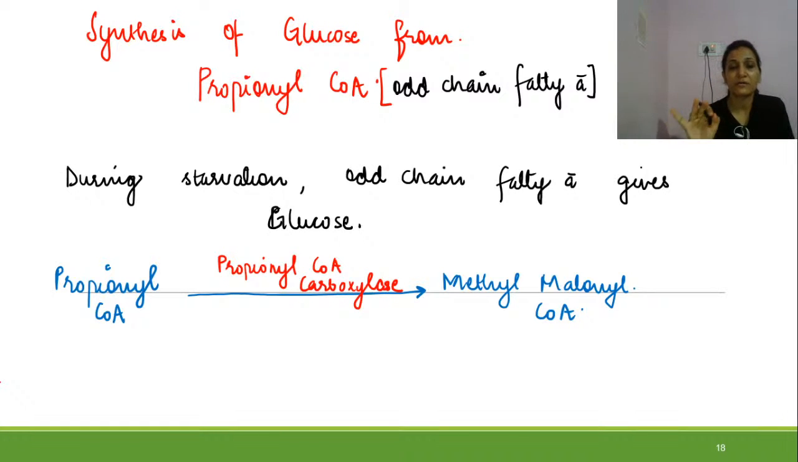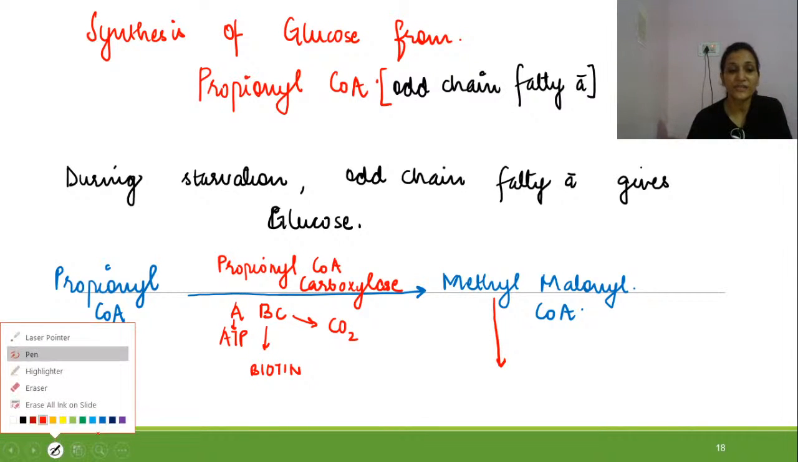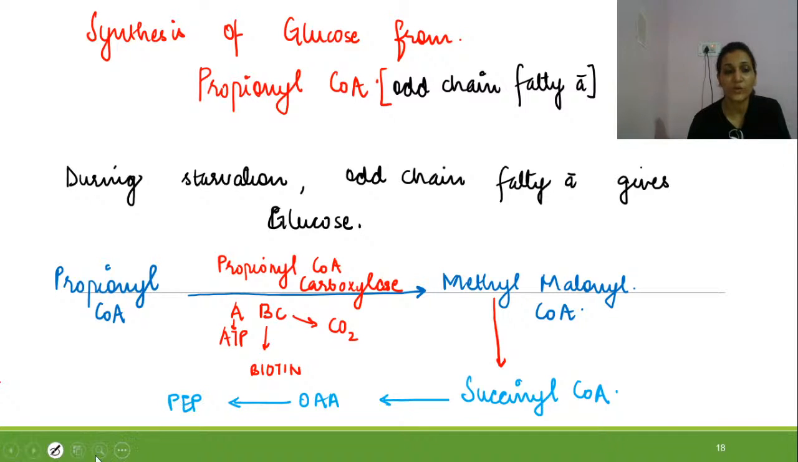In a carboxylation reaction, there will be use of A, B, C. A is for ATP, B is for biotin, and C is for carbon dioxide. So these things are needed in the first reaction for the formation of glucose from propionyl-CoA. Now the second step, methyl malonyl-CoA will get converted into succinyl-CoA, and the succinyl-CoA will get converted into oxaloacetate, and oxaloacetate will get converted into phosphoenol pyruvate.